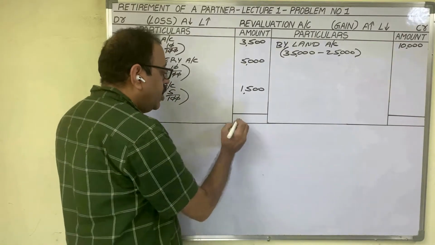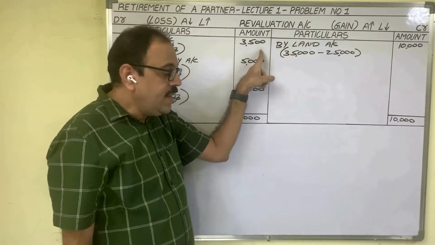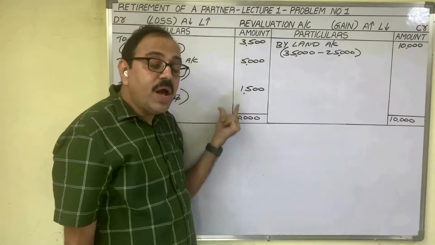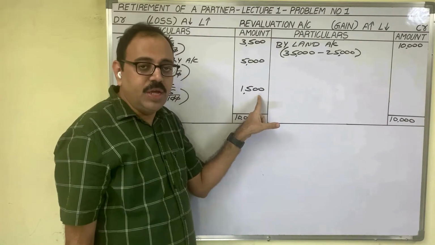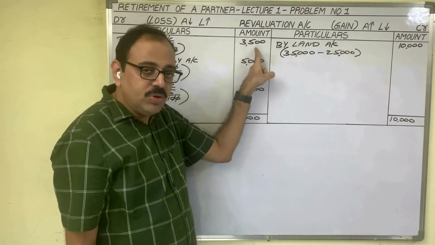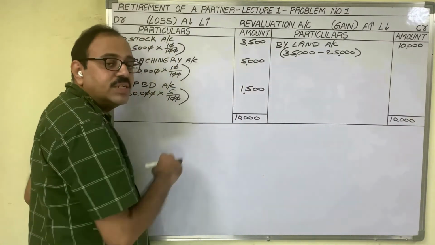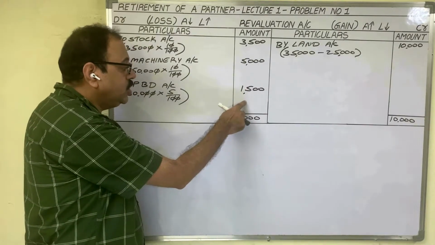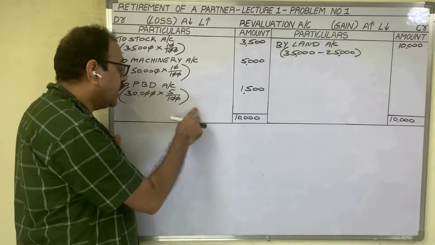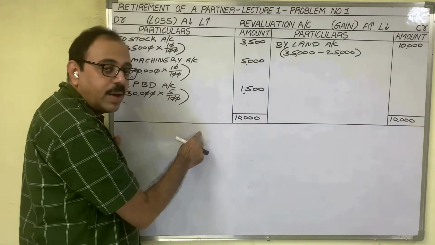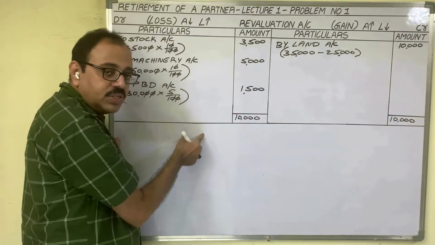Therefore, on two sides write down the totals. Suppose credit total is more than the debit total, then the difference amount we should transfer to all partners' capital accounts. Suppose debit total is 7,000 rupees. 10,000 minus 7,000, 3,000 rupees. That 3,000 is known as profit in revaluation of assets and liabilities. And that amount we have to transfer to all partners' capital accounts. So on the debit side we should write X capital, Y capital, Z capital. In the old ratio 1:1:1, that 3,000 rupees we should transfer.